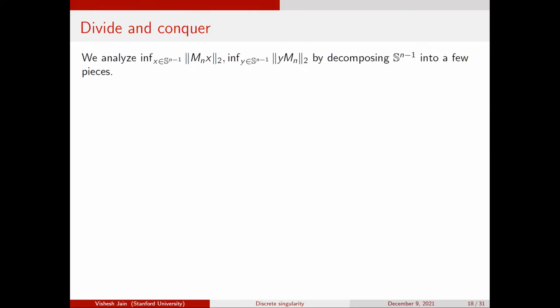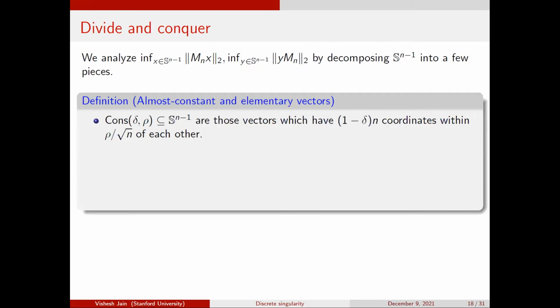the final sort of general remark. So previously, if you think about how we handled our problem, it was somehow by splitting all possible vectors into two cases: vectors which have very few non-zero entries, and vectors which have many non-zero entries, right? So something analogous is going to happen here, except it necessarily has to be more complicated. And now I will just think about decomposing this here, right? So I want to show that the infimum of some random quantity, something indexed by vectors of the sphere, is large. And the way I will do this is by breaking the sphere into a bunch of parts and then analyzing those parts separately.